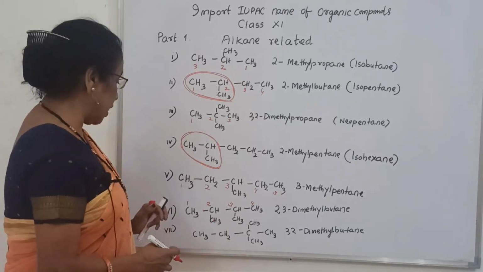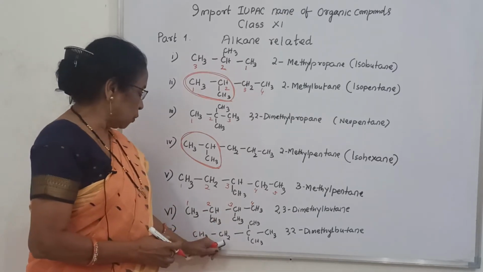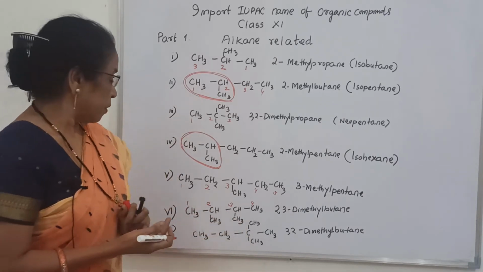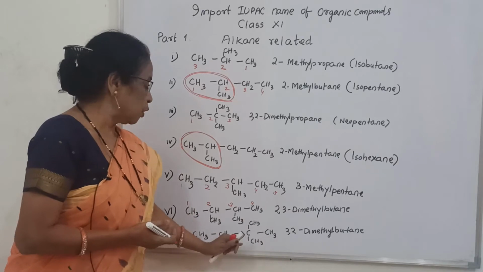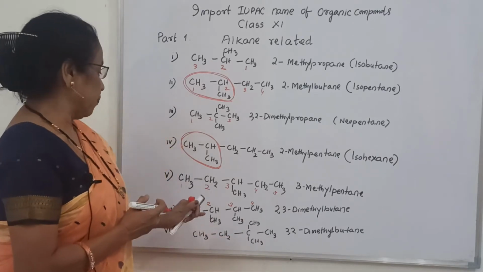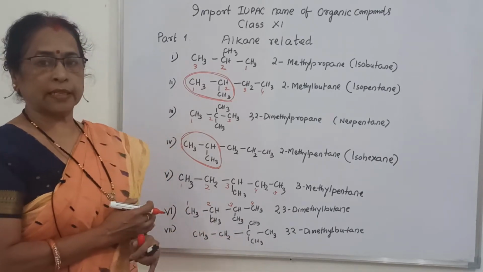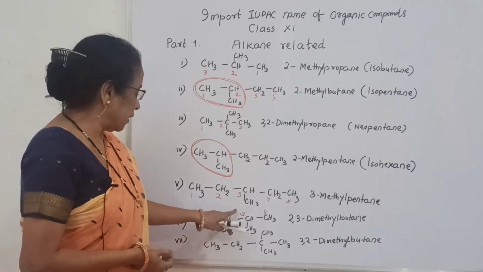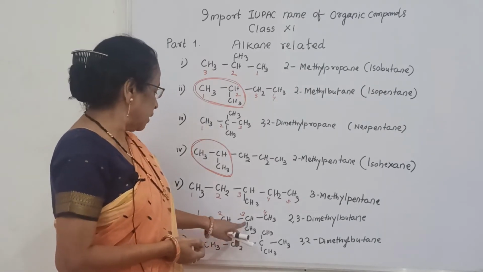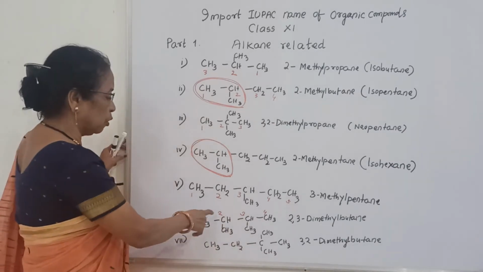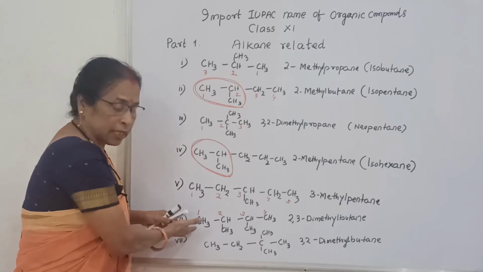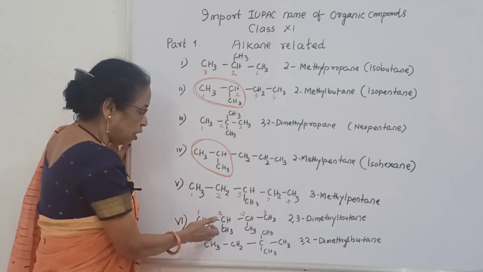Next, see 1, 2, 3. In 3 position the methyl group is present. But from this side you count, there are 2 methyl groups present. You can see here in 2 position there is a methyl group, and in 3 position there is a methyl group. What is the name? 2,3-dimethyl butane. That means if you count from this side also, there are 2 methyl.